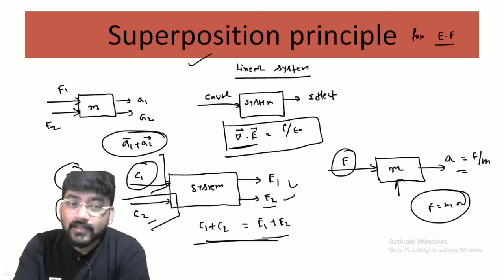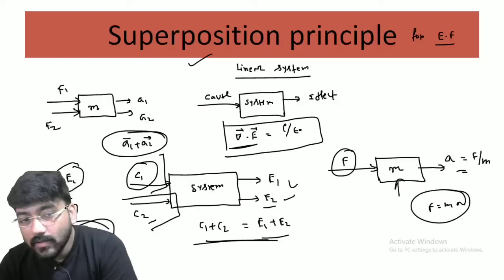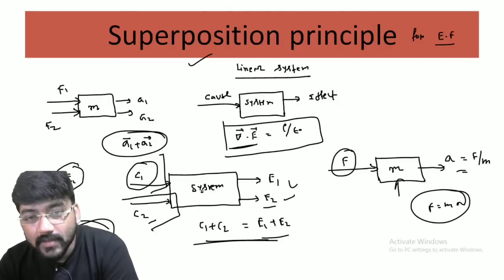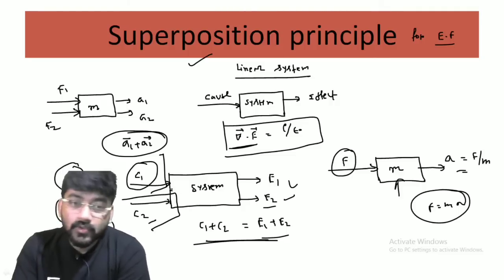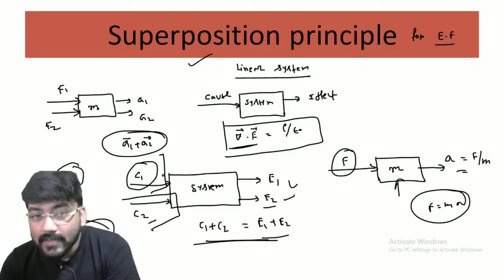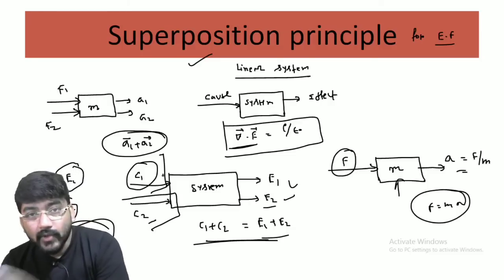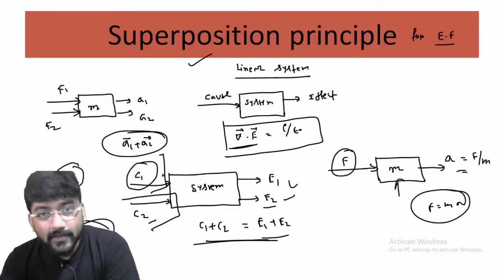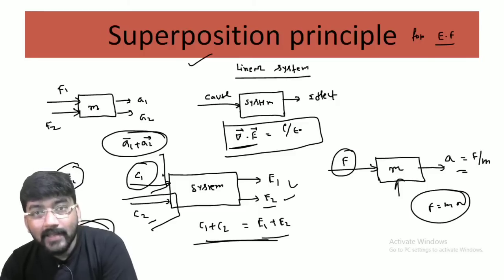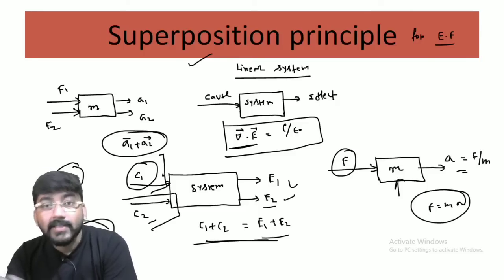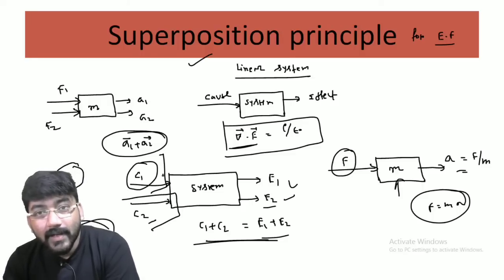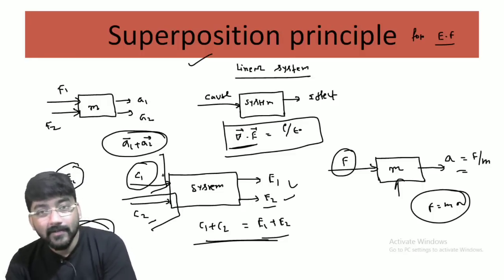Then we add the two effects E1 and E2, and that will be the final effect of the system. So for a linear system, if there is more than one cause, we can take each cause separately, note the effect of each, and then add all the effects, and that will be the resultant effect of the system. This is the superposition principle in general.